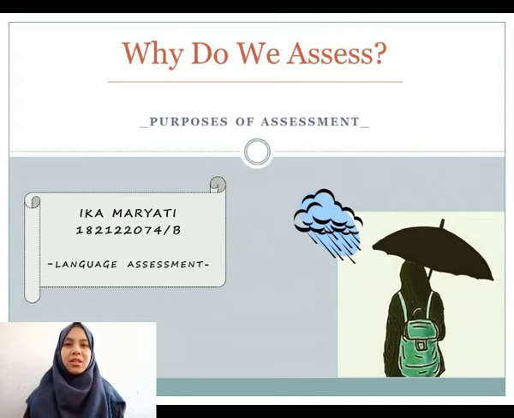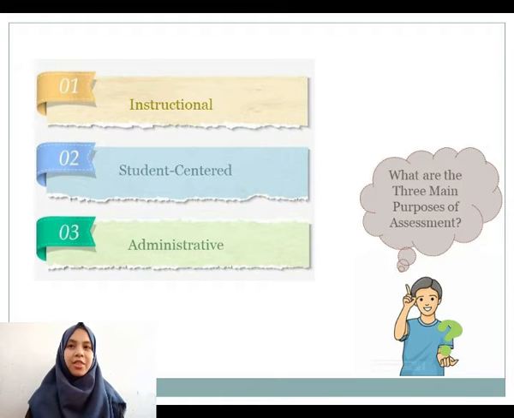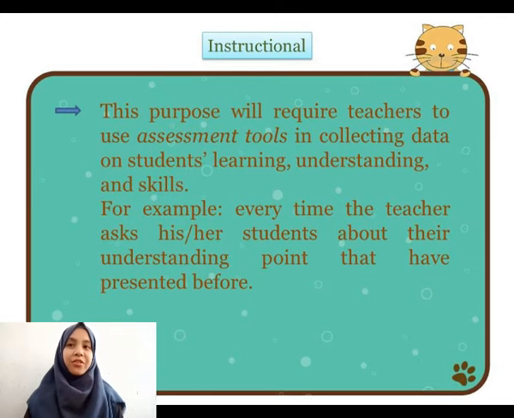So after Sari explained about the definition and dimension of assessment, now I will explain about the purposes of assessment. There are three purposes of assessment. The first is instructional, the second is student-centered, and the last purpose is administrative. The first purpose is instructional.